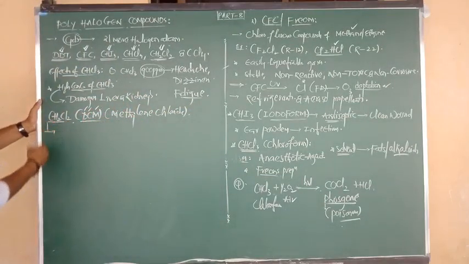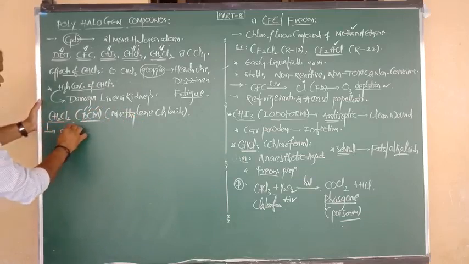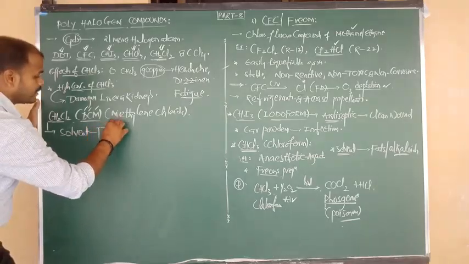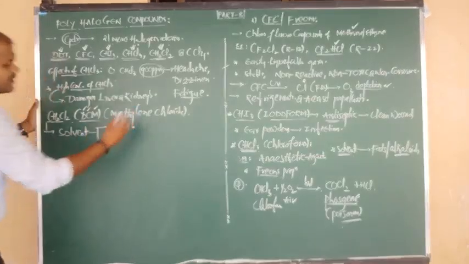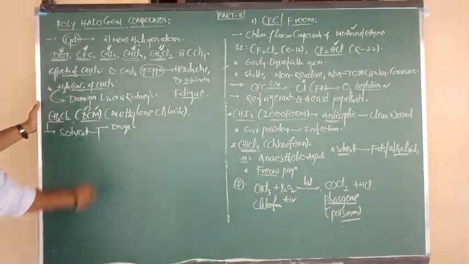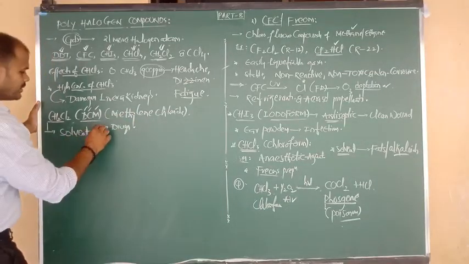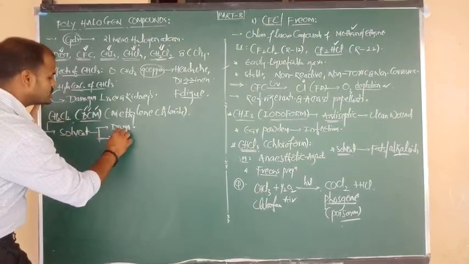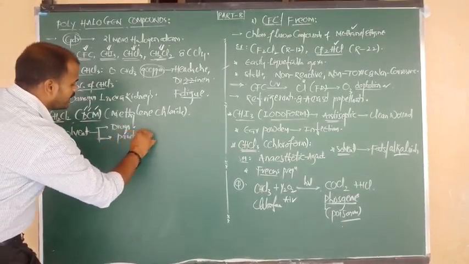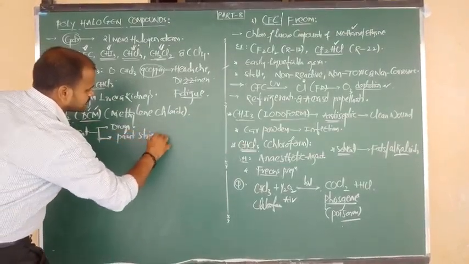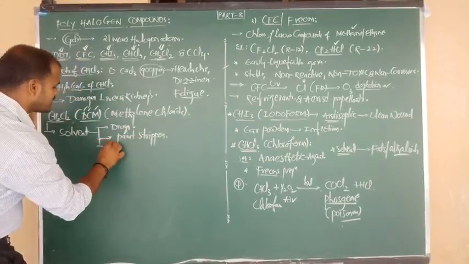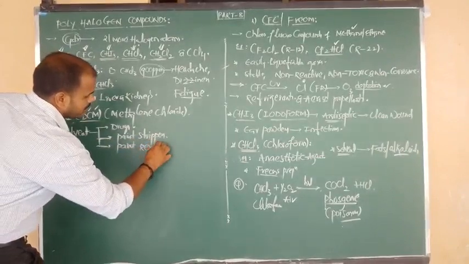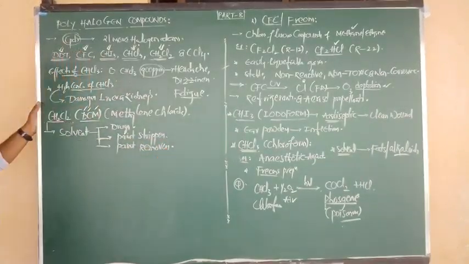What can be the uses of DCM? DCM can be used as a solvent in the preparation of drugs, that is, medicine preparation. It is used as a solvent in the manufacture of paints and varnishes, in paint strippers and paint removers.